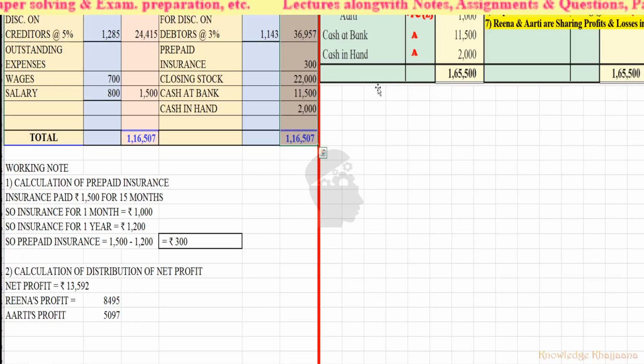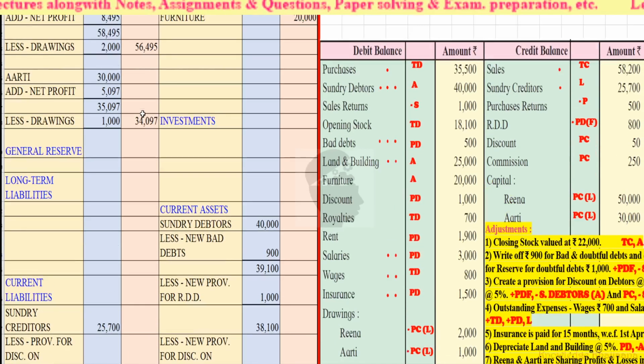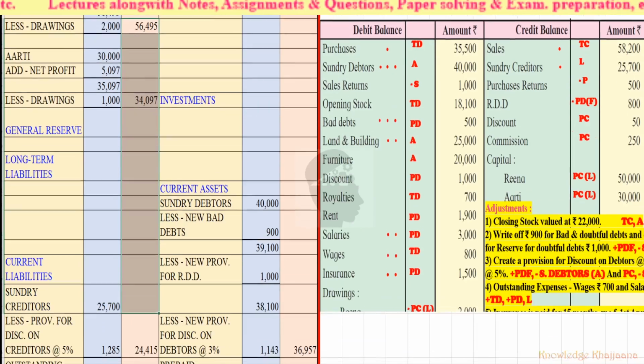It will become rupees 1,16,507. Rupees 1,16,507. Okay. Then also we will check with the items given on the liability side. We will do the total.